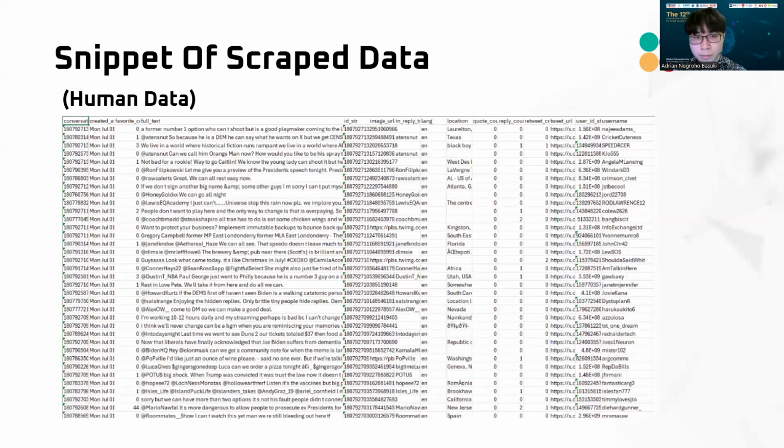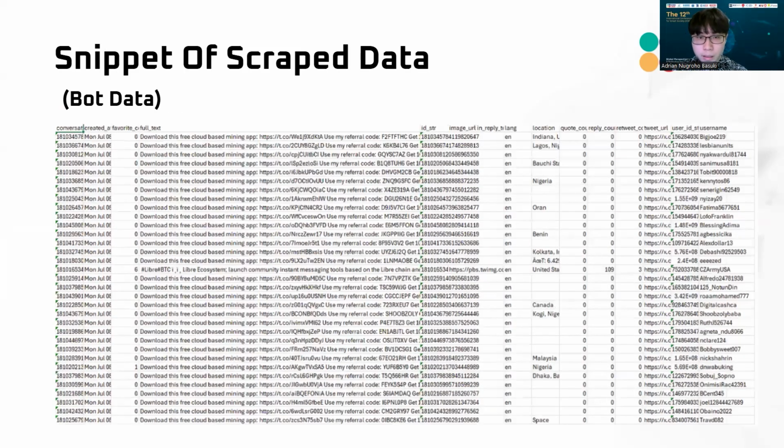So here's a snippet of the scraped data for the human data. As you can see, there's a lot of variance. It's not repeated. And here's the scraped data for the bot data. As you can see, there's a lot of repeating, like all of the tweets contain the same message. And this is only for one keyword. There are many other keywords that show this type of data.